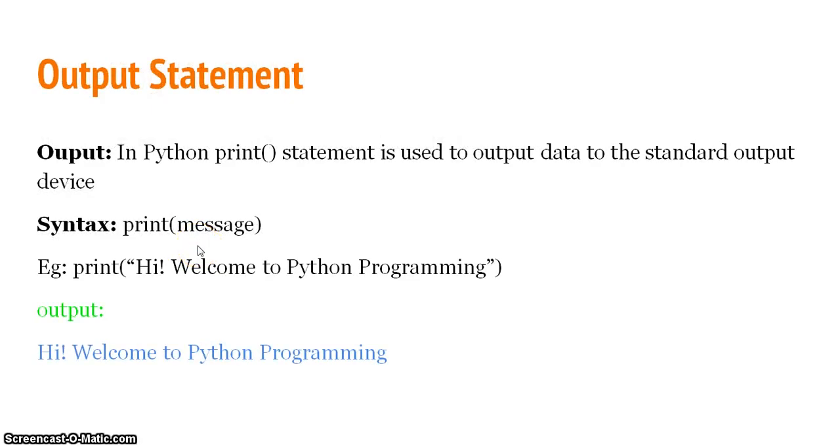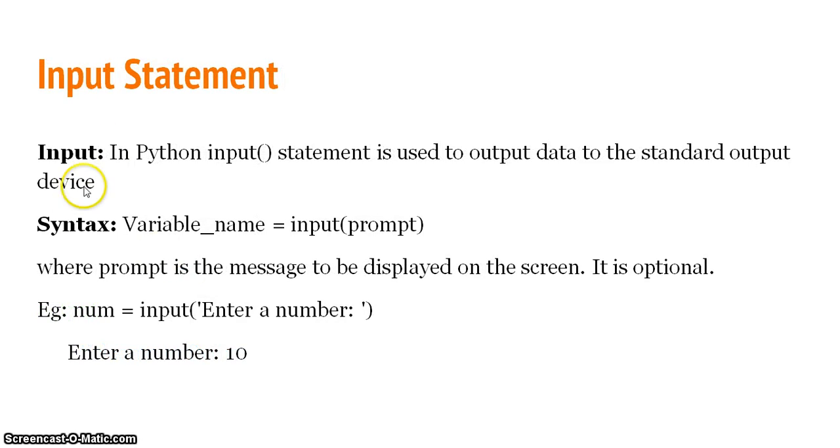Next, before starting programming concepts in Python, let me introduce you to output and input statements in this lecture. In Python, the print statement is used to output data to the standard output device. Print the message within double quotes. Whatever you give here within double quotes, the same will be printed. If you give a variable, the variable value will be printed. So this is the output statement. Print is used for output.